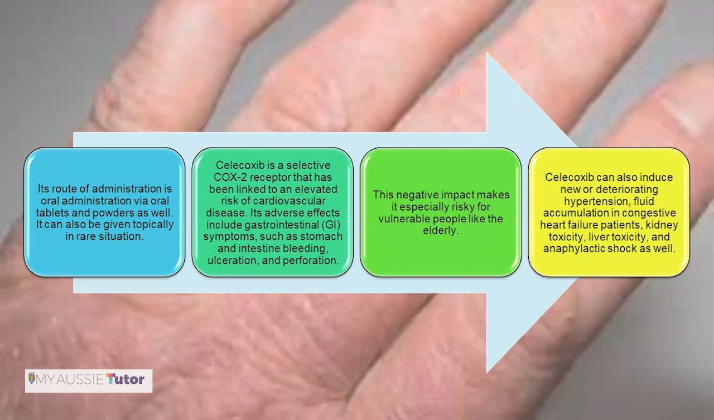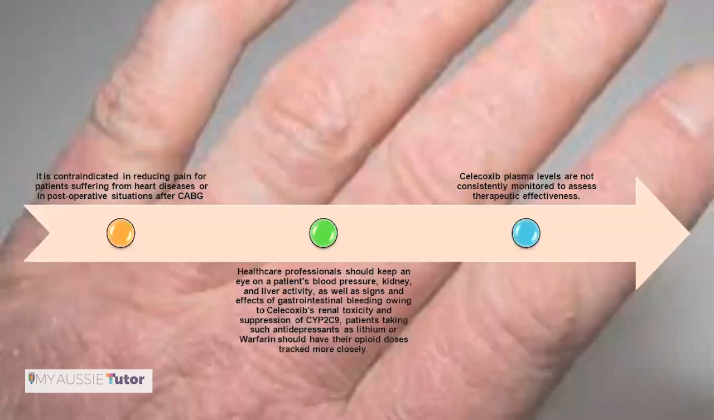Its adverse effects are on the GI tract: GI symptoms are stomach and intestinal bleeding, ulceration, perforation, and vomiting. This negative impact makes it specifically risky for vulnerable people like the elderly. That is why it is not used for the elderly population. Celecoxib can also induce new or deteriorating hypertension, fluid accumulation in congestive heart failure patients, and kidney toxicity and liver toxicity as well. Therefore, it is not usually given to the elderly. It is contraindicated for reducing pain in patients suffering from heart disease, in post-operative situations, CABG, etc., and the elderly population as well.